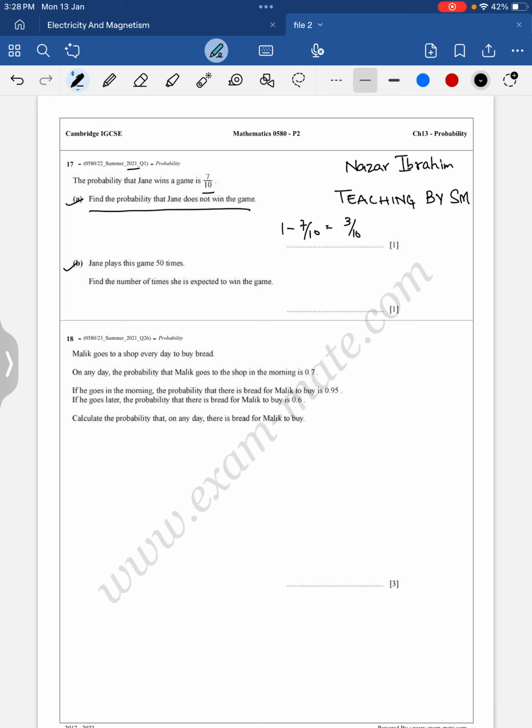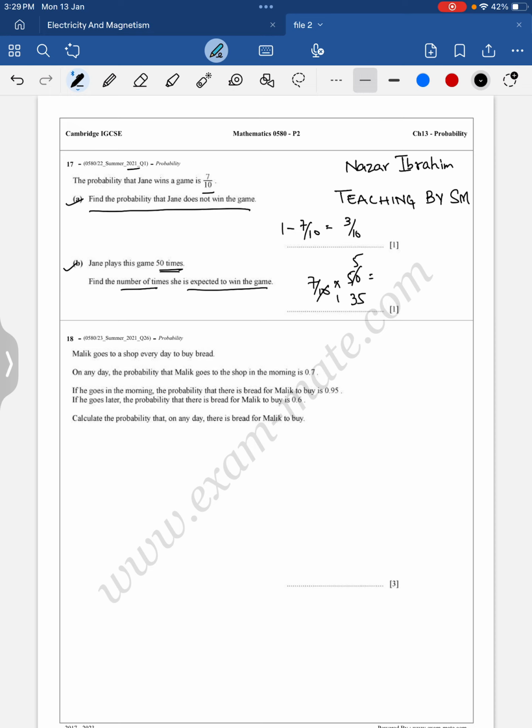Clear? Jane plays this game 50 times. Find the number of times she is expected to win the game. Now we know the probability of winning the game is 7 upon 10. So 7 upon 10 multiplied by the number of times she is playing that game, that is 50. 7 upon 10 multiplied by 50: 10 fives are 50, and 7 fives are 35. Clear? Okay, question number 18.